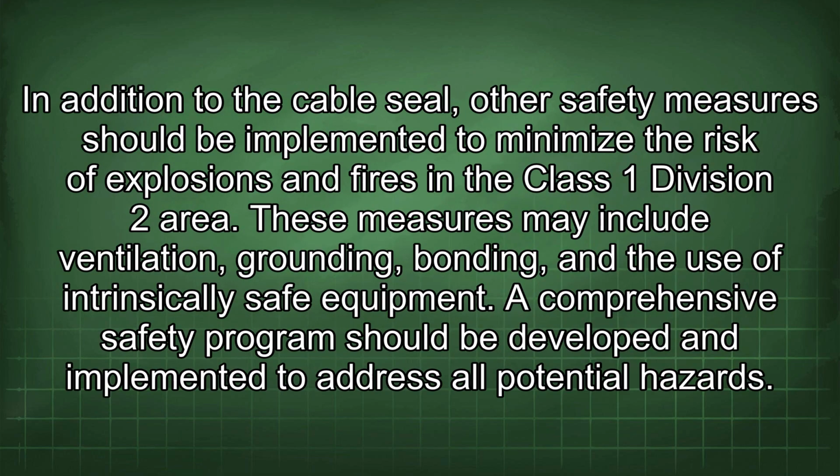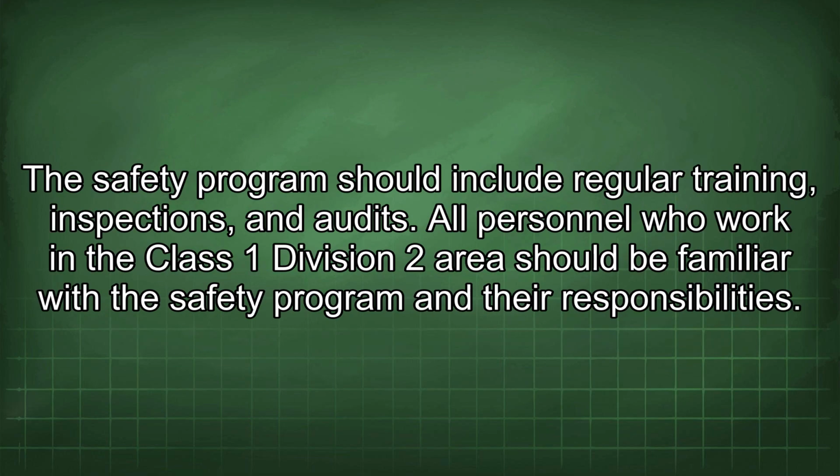In addition to the cable seal, other safety measures should be implemented to minimize the risk of explosions and fires in the Class 1 Division 2 area. These measures may include ventilation, grounding, bonding, and the use of intrinsically safe equipment. A comprehensive safety program should be developed and implemented to address all potential hazards. A safety program should include regular training, inspections, and audits.